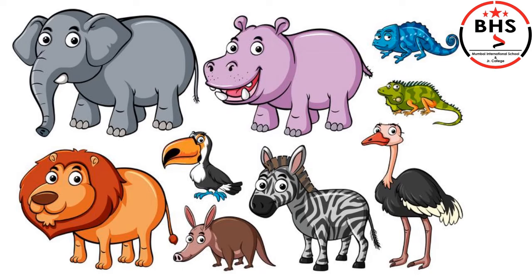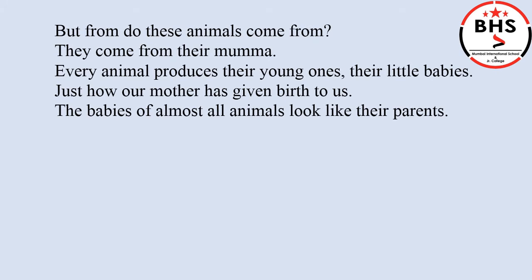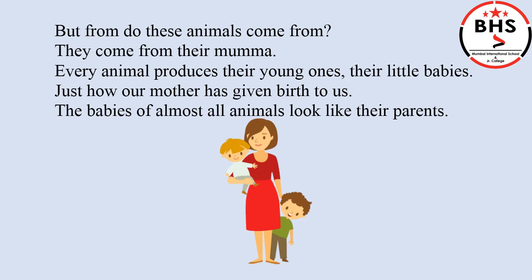Children, have a look at these animals. We have different types of animals in our surroundings like elephant, lion, zebra, birds, etc. Each animal looks different from one another. Children, but where do these animals come from? They come from their mama. Every animal produces their young ones, their little babies, just how our mother has given birth to us.